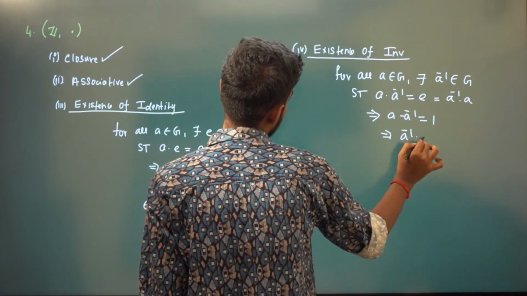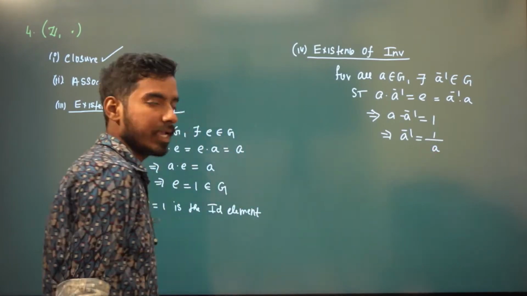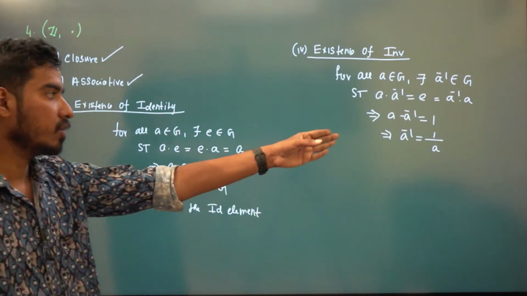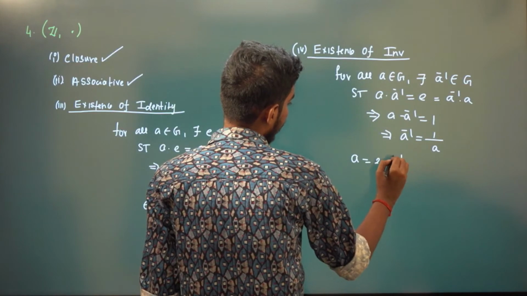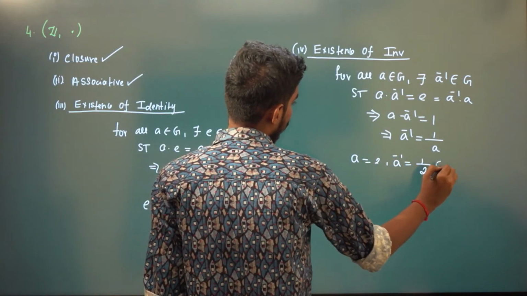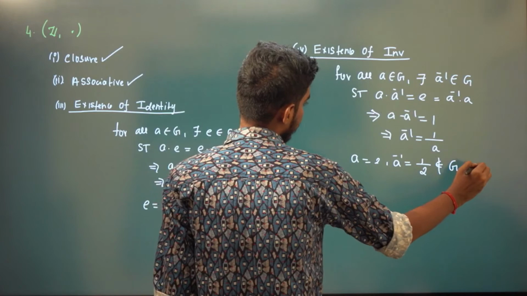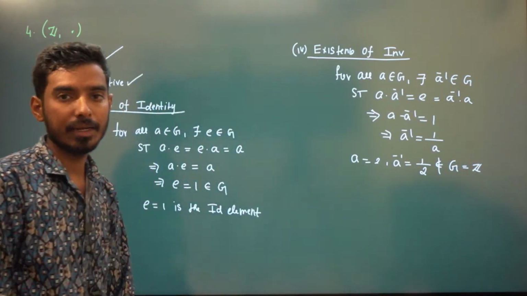This implies A inverse is 1 by A. But again, 1 by A is not an integer. If you take A to be equal to 2, A inverse will be 1 by 2, but 1 by 2 doesn't belong to G because integers do not contain 1 by 2.